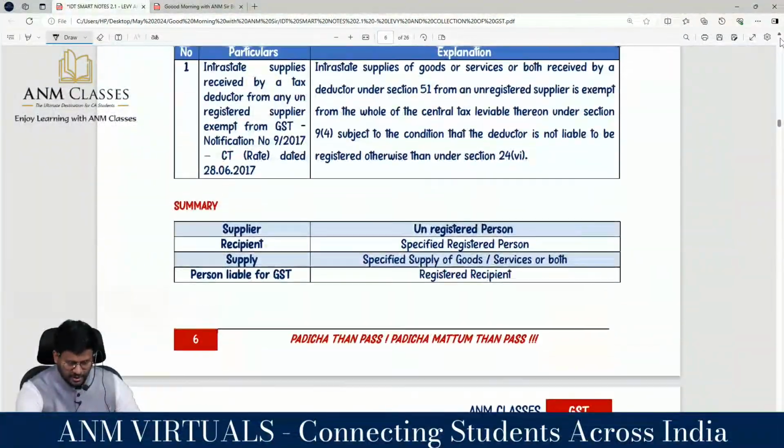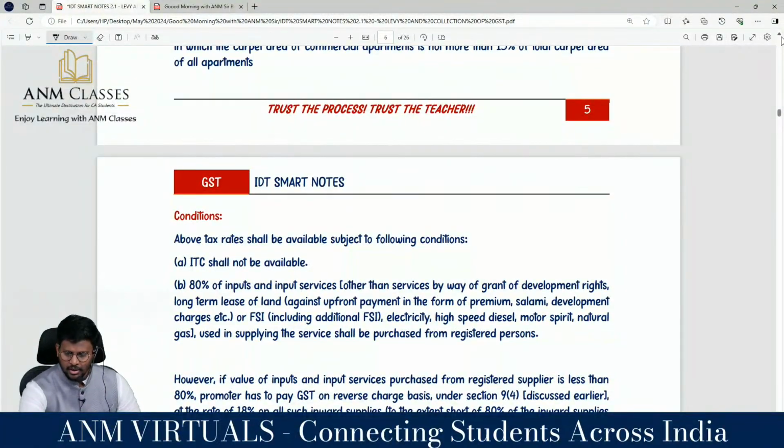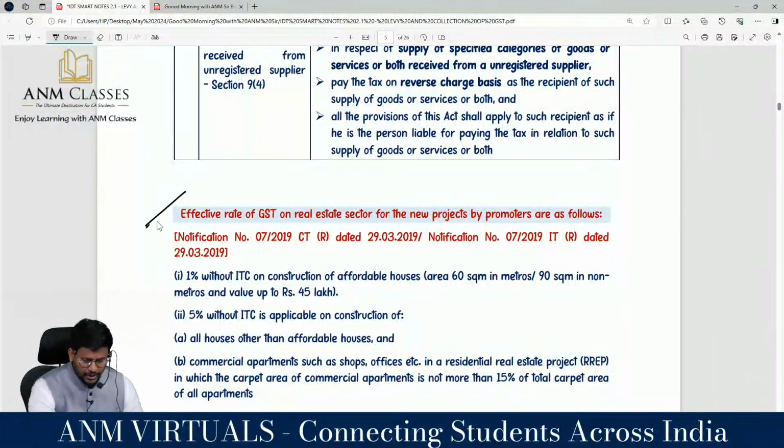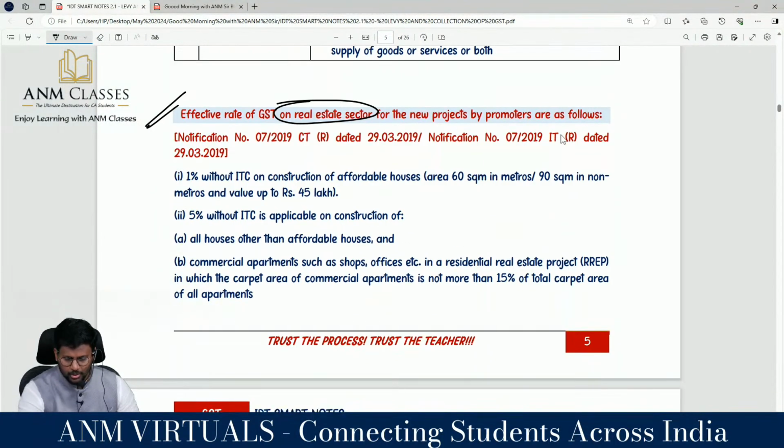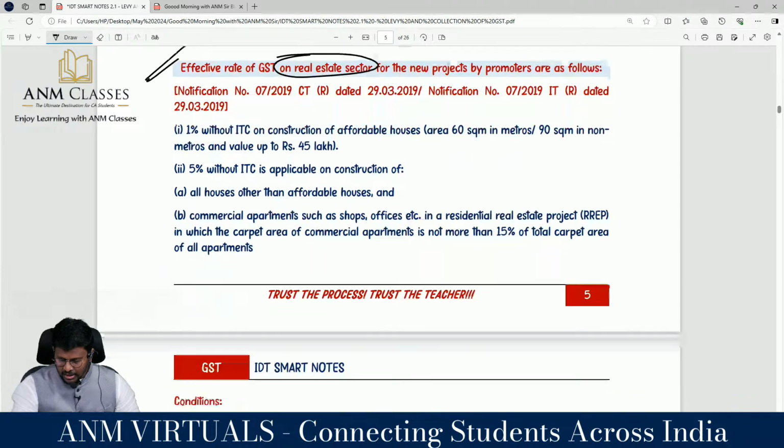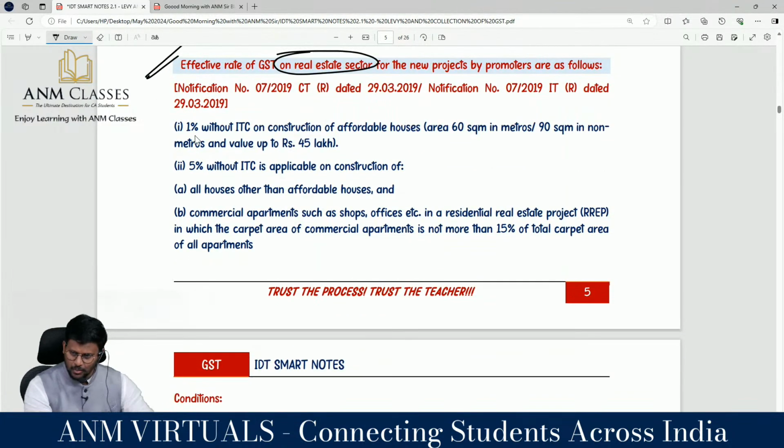I already said that, sir, the conditions for effective rate of GST on real estate sector for new projects by the promoters are as under. This notification we have to discuss. This is GST on real estate sector for new project. They have given this line, 1% without ITC. I will explain this in the coming class.